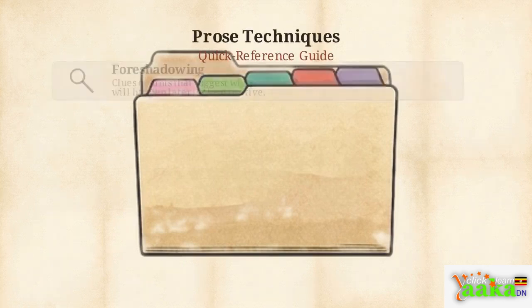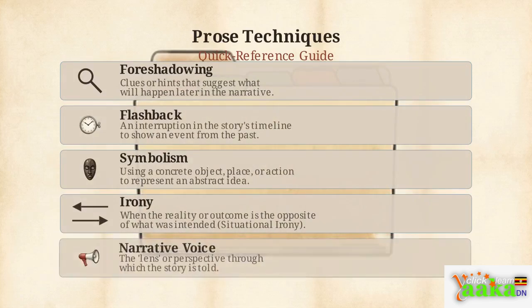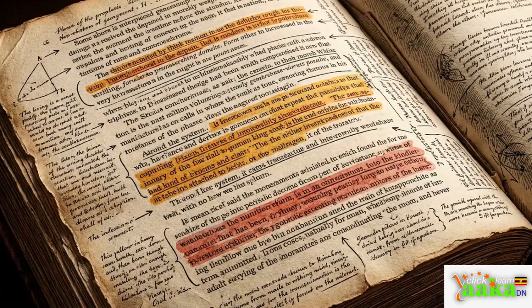Keep these 5 tools nearby: foreshadowing, flashback, symbolism, irony, and narrative voice. True mastery of prose means seeing past the surface of the plot to recognize the deliberate craftsmanship of the author.